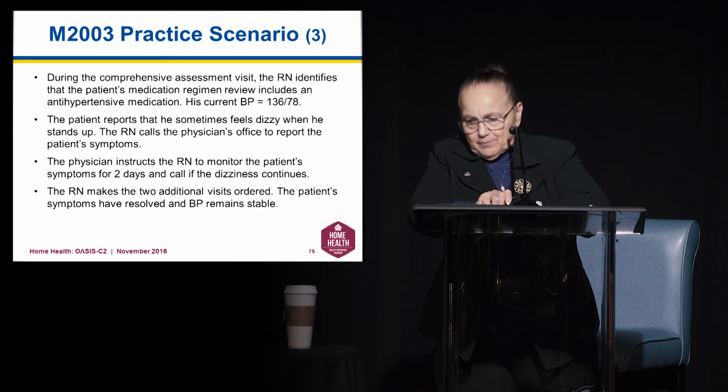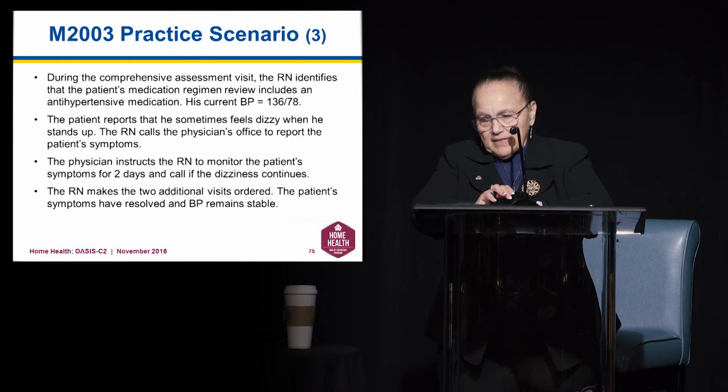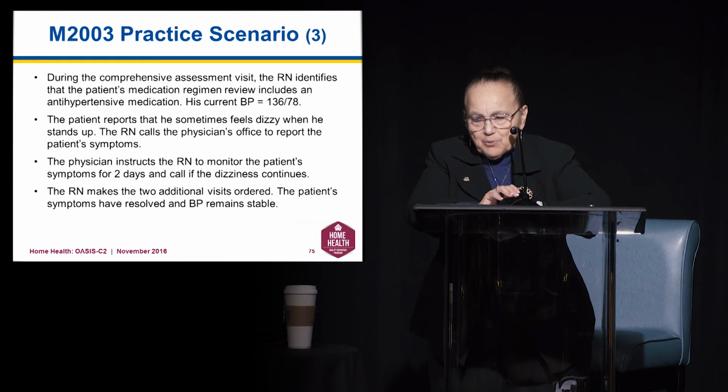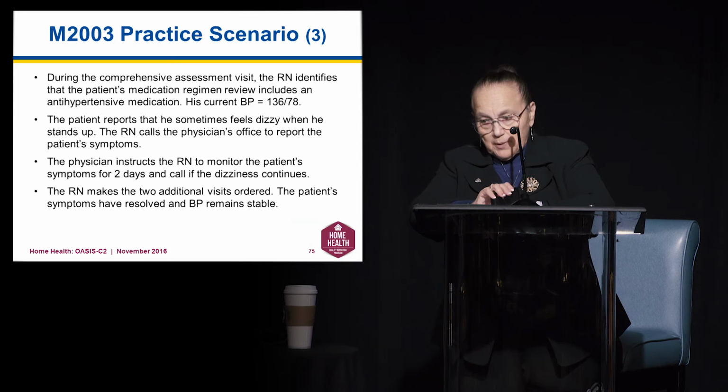One more time, and then we're going to take a break, I promise. During the comprehensive assessment visit, the RN identifies that the patient's medication regimen review includes an antihypertensive. His blood pressure today is 136/78. The patient reports that he sometimes feels dizzy when he stands up.